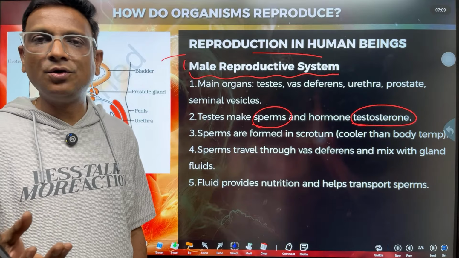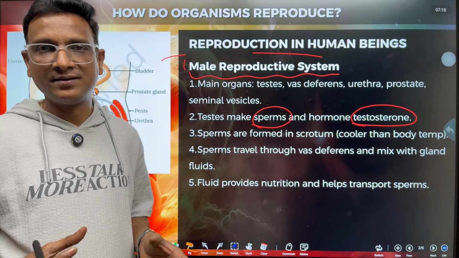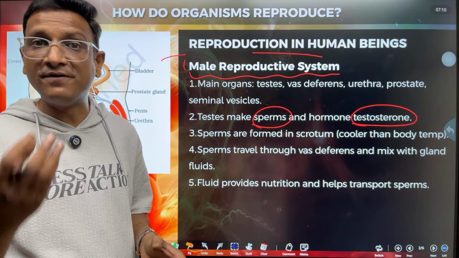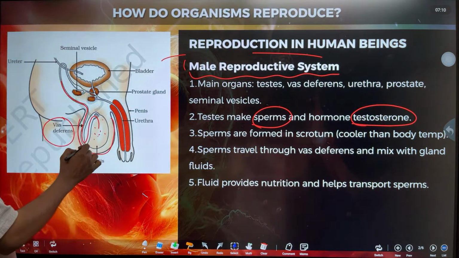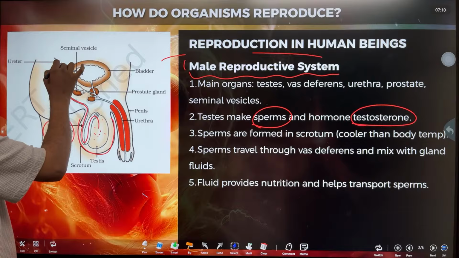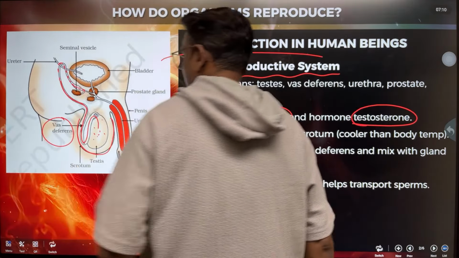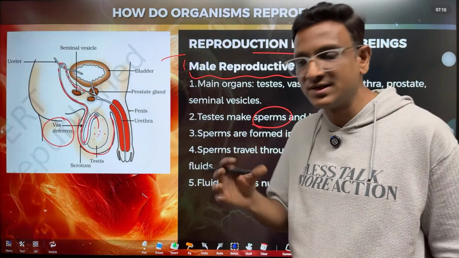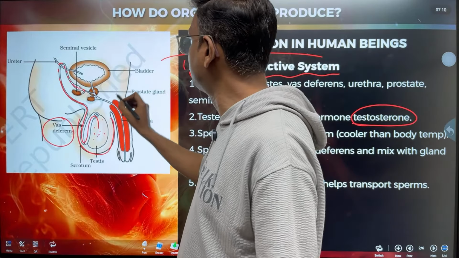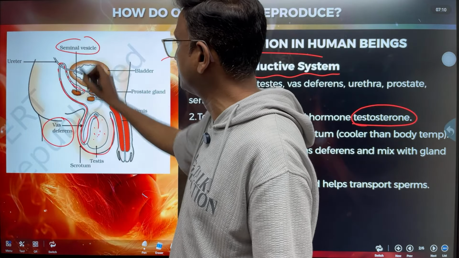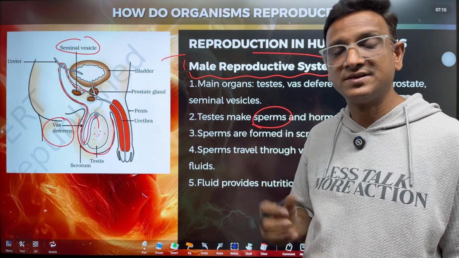So the testes grow. When they come to puberty, the testis size grows, right, children? So testes become functional. The cells inside the testis become functional and they start producing sperms. The sperms pass through the vas deferens. There is a pipe. Now the vas deferens comes to one point, to this junction. Now to the sperms, some fluids are added. What fluids are added? These are the seminal vesicles. Seminal vesicles add semen to the sperms, some fluid.